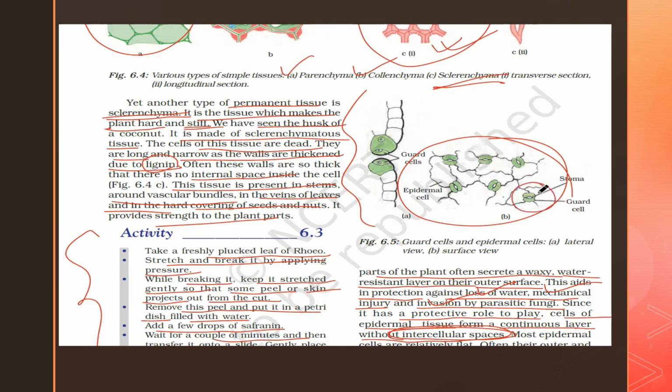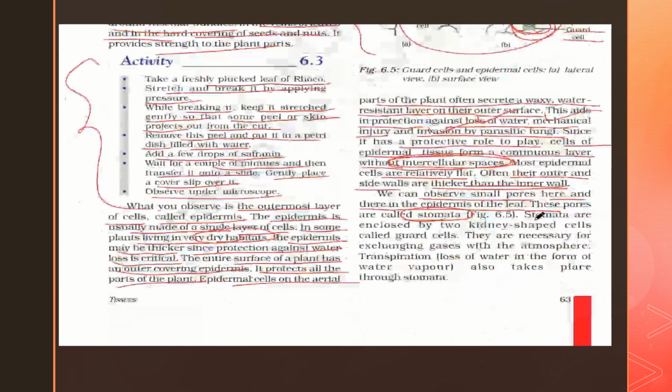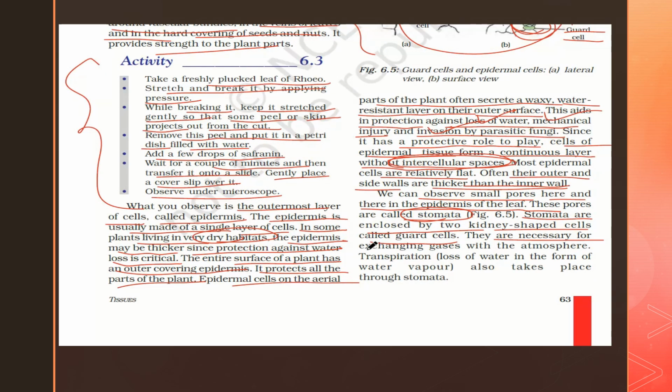These stomata are often guarded by two cells called the guard cells. This is the opening of the stoma, and these are the guard cells on the two sides. Stomata are often enclosed by two kidney-shaped guard cells, and they are necessary for exchanging gases with the atmosphere.